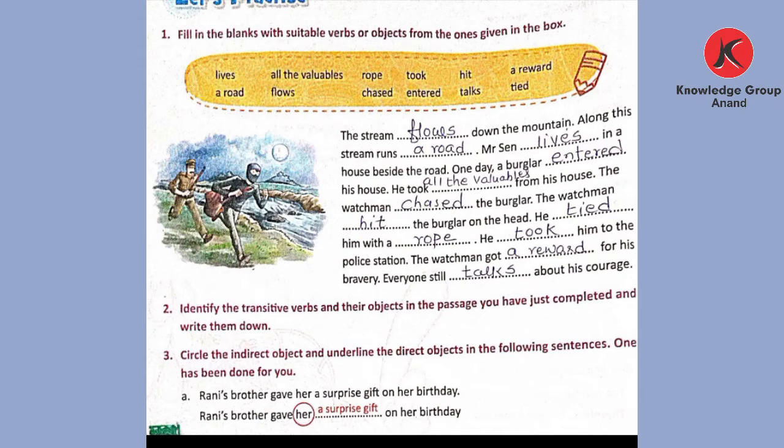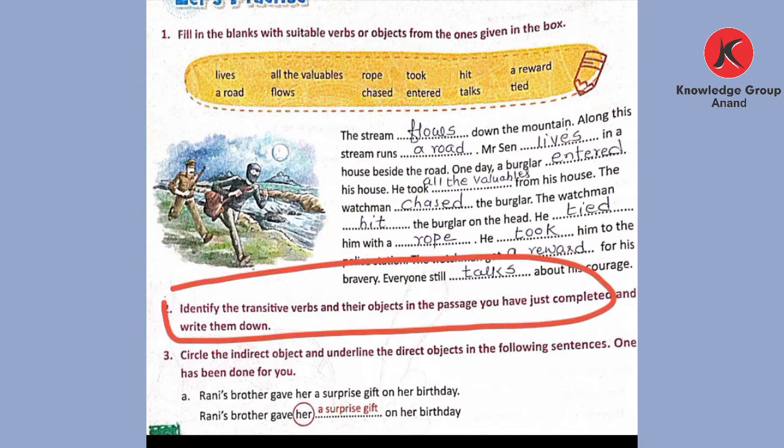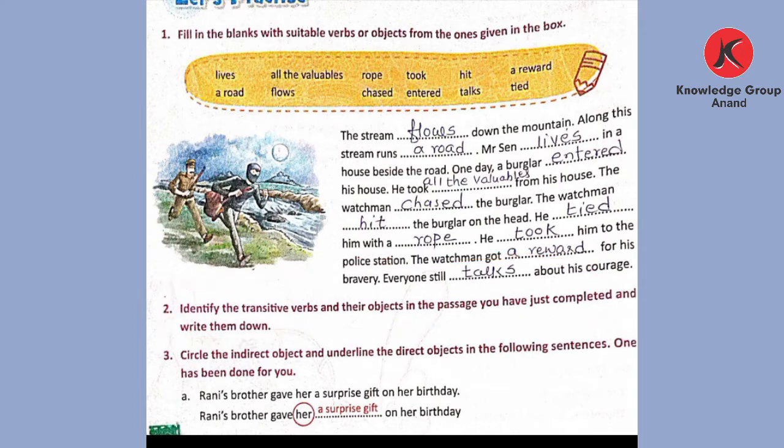So the words are given in the box, and choosing those words we were supposed to fill in this paragraph. Now, here in the second point, something is written. You can see that. Identify the transitive verbs and their objects in the passage you have just completed and write them down. So in your notebook you have to write them down. So dear students, I shall tell you what the transitive verbs are and which are the objects. So here the first one, the stream flows down the mountain along the stream.